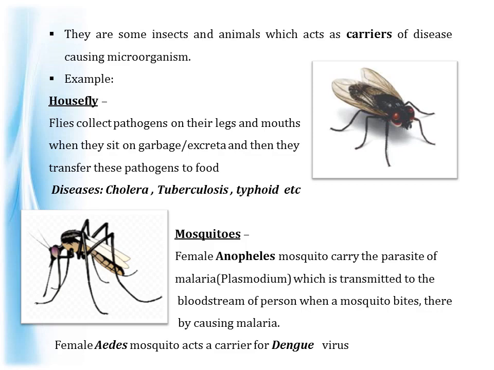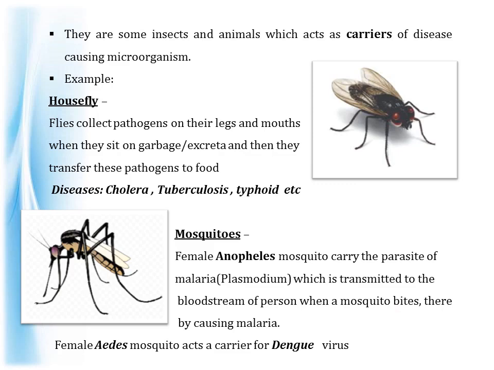Another example of a carrier is the mosquito. Now let's see how mosquitoes act as carriers. The female Anopheles mosquito carries the parasite of malaria called Plasmodium, which is transmitted to the bloodstream of a person when a mosquito bites, thereby causing malaria.